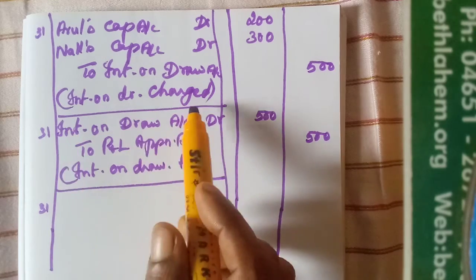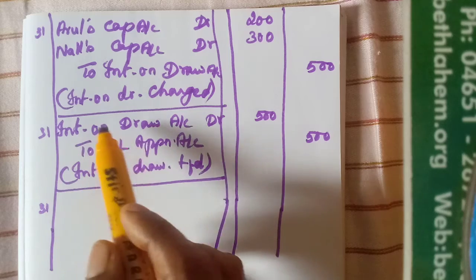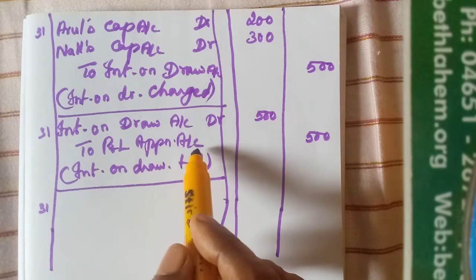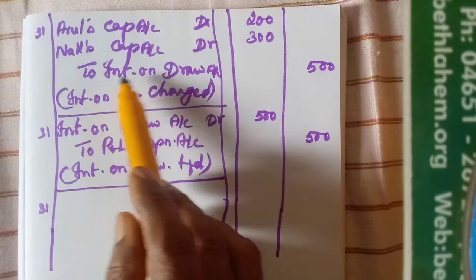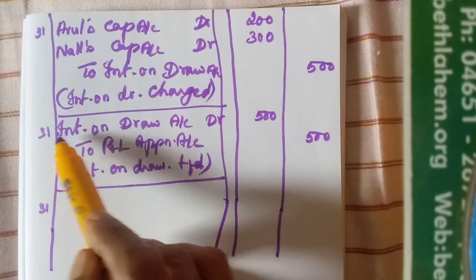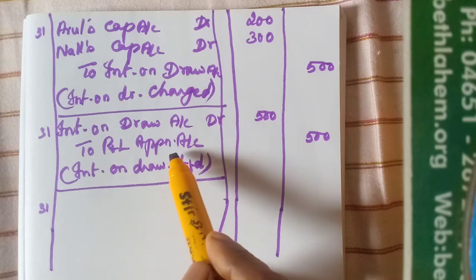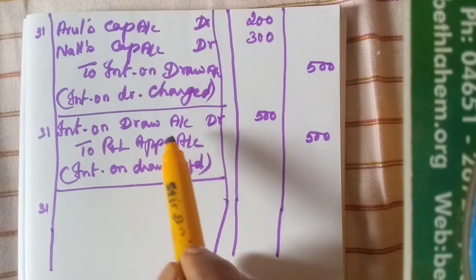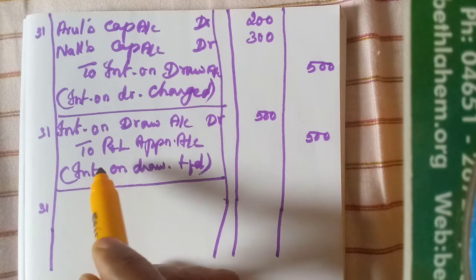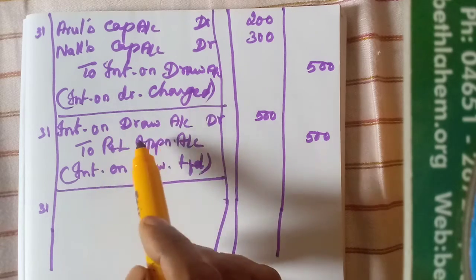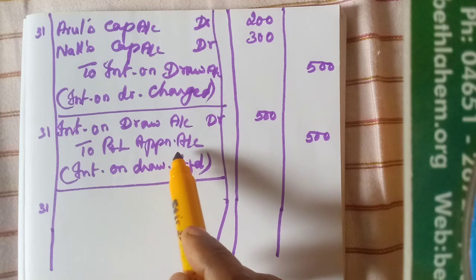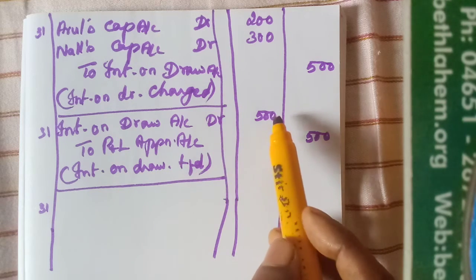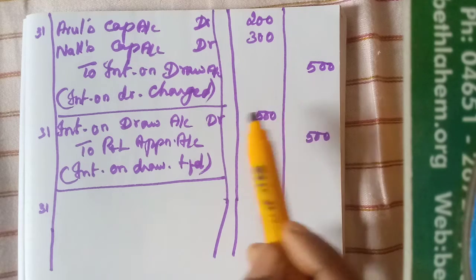After this charging entry, we have to transfer that interest on drawings to the profit and loss appropriation account. Since we credit interest on drawings, we should debit it, and the profit and loss appropriation account must be credited because it is an income for the firm. So what is the entry? Interest on drawings account debtor to profit and loss appropriation account. Interest on drawings transferred. Here the amount, the total, 500.